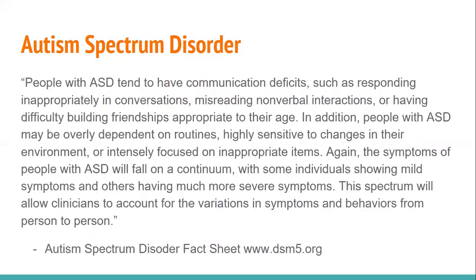People with autism spectrum disorder tend to have communication deficits, such as responding inappropriately in conversations, misreading nonverbal interactions, or having difficulty building friendships appropriate to their age. In addition, people with autism spectrum disorder may be overly dependent on routines, highly sensitive to changes in their environment, or intensely focused on inappropriate items. Again, the symptoms of people with ASD will fall on a continuum or a spectrum, with some individuals showing mild symptoms and others having much more severe symptoms. This spectrum will allow clinicians to account for the variations in symptoms and behaviors from person to person.